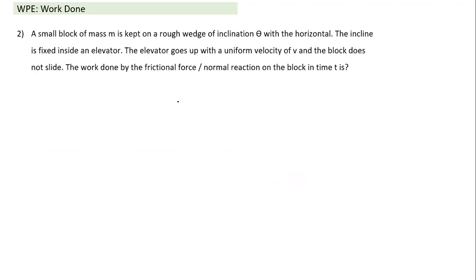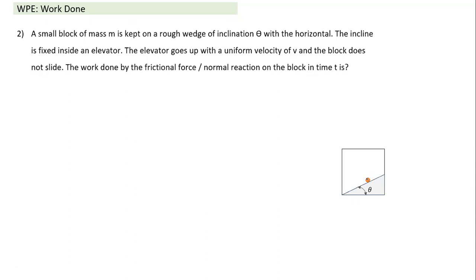Let's look at the second question. Small block of mass m. Now again we are in the lift, but now the floor is not horizontal. There's an inclined rough wedge of inclination theta with the horizontal. So this is an elevator here. In the elevator we have kept a wedge which makes an angle theta, and this is a rough wedge. So we have placed a block m here, and the elevator goes up with uniform velocity v. Moment you notice uniform velocity, it means that there's no acceleration.